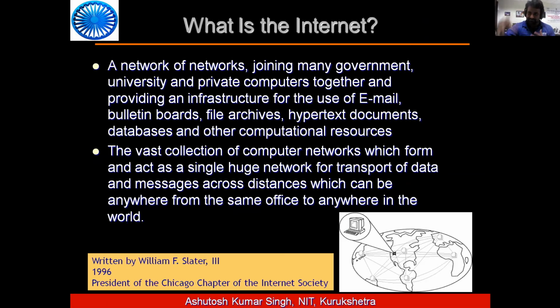Initially, when this internet was in its initial stage, the companies and the government invested a lot of money in infrastructure. But it was a one-time investment. Therefore, in the 90s, accessing the internet was very rare.